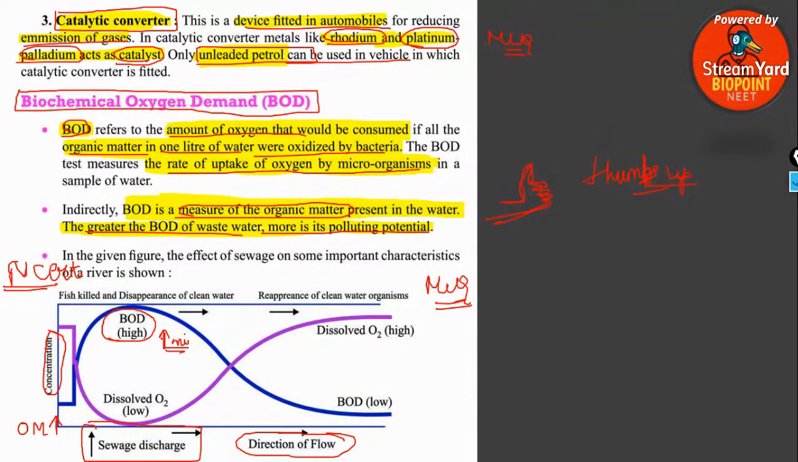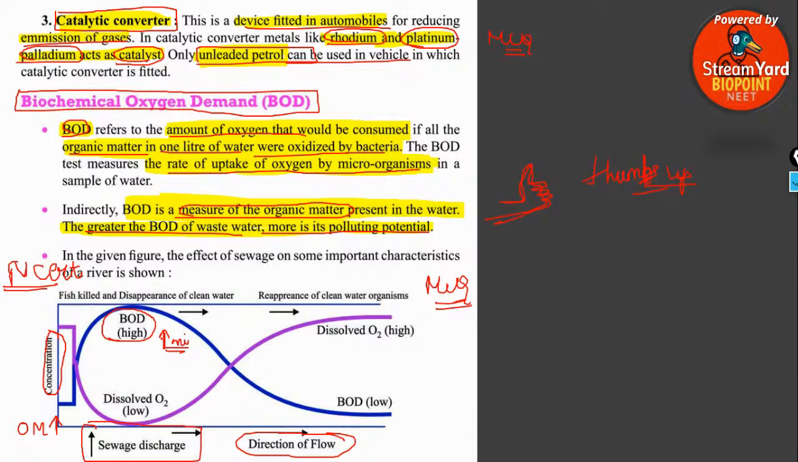Page number 274 of your NCERT class 12 environmental issues, you will find this graph. Very, very important. Since for NEET 2020 we haven't got at least one diagram-based question, this time we are expecting questions from the NCERT in your examination.